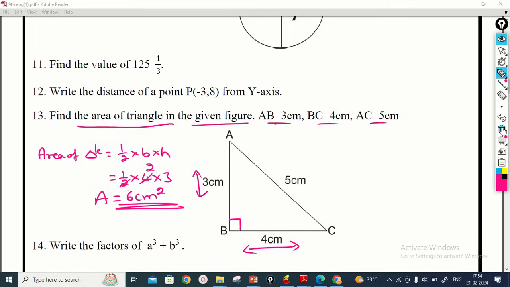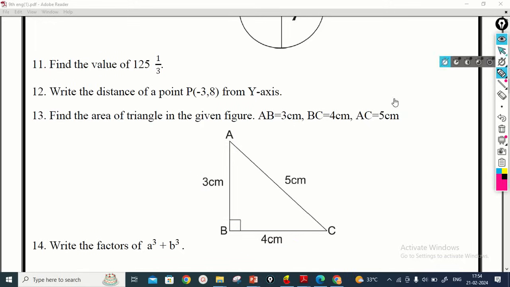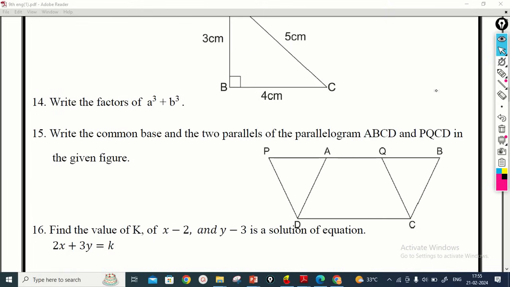So then we move on to the next question. 14th one, write the factors of a cube plus b cube. So the factors means you have to write the formula. a cube plus b cube is equal to a plus b into a square minus ab plus b square. So this is the formula, and they are asking for the factors.